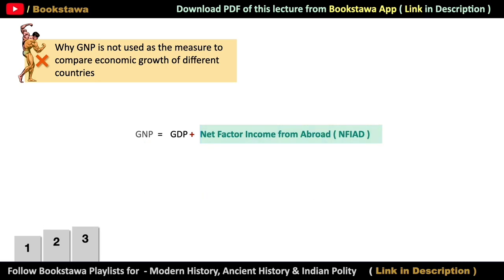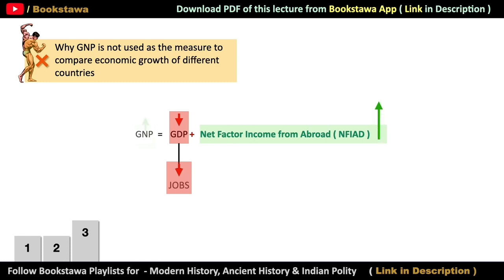Let us now look at the third reason for not using GNP in comparison of economic growth of different countries. See, GDP is directly proportional to number of jobs in economy. If GDP is down, then unemployment will also be very high in our country.